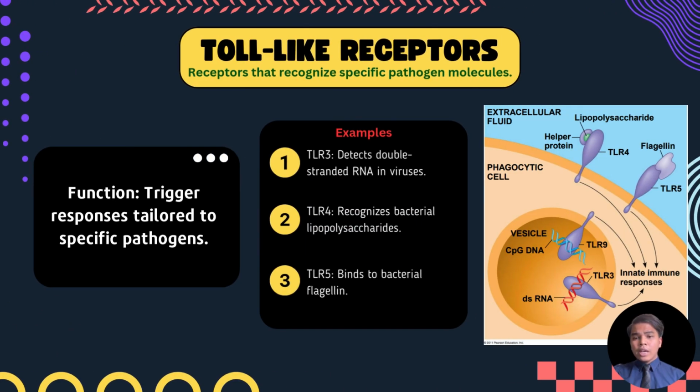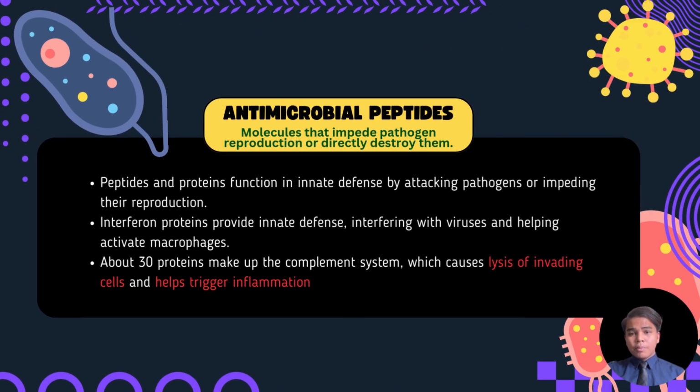Cellular defenses also rely on specialized receptors called toll-like receptors, or TLRs. These receptors recognize common features of pathogens and trigger specific immune responses. For example, TLR3 detects double-stranded RNA found in viruses, TLR4 identifies bacterial lipopolysaccharides, and TLR5 binds to flagellin, a key protein in bacterial flagella. These receptors act like sensors, identifying invaders and sending signals to initiate a defense tailored to the type. Next, we have antimicrobial peptides and proteins.